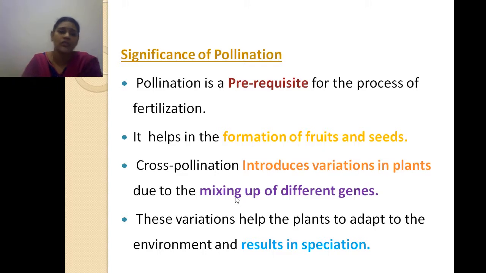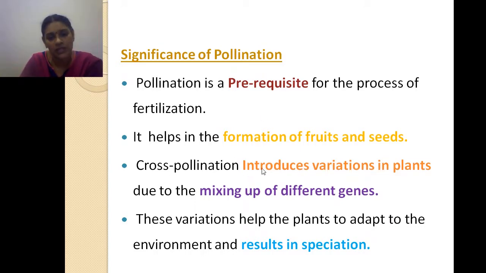At last I am coming to the significance of the pollination. Pollination is a prerequisite process of the fertilization. Yes, next video I am going to talk about the fertilization only. But where does the fertilization take place? Only after the pollination. Whether it is self pollination or cross pollination, that is not a matter. The pollination is a prerequisite, that is a prior process for the fertilization, and it helps the formation of fruits and seeds. Okay, after the pollination only the fertilization takes place. After the fertilization, fruits and seeds will be there. So these processes take place with the help of this pollination significance.